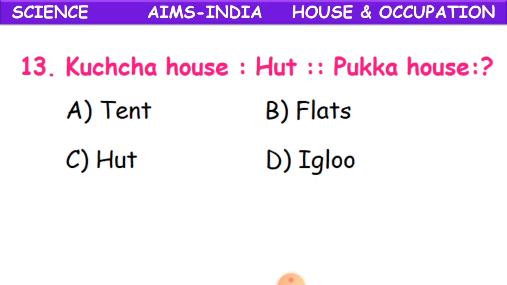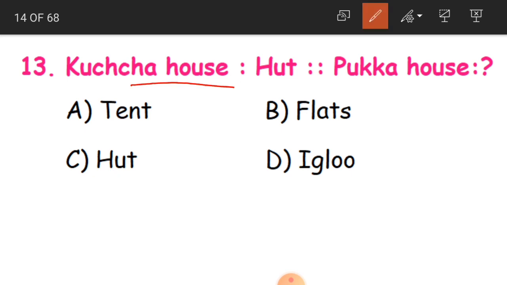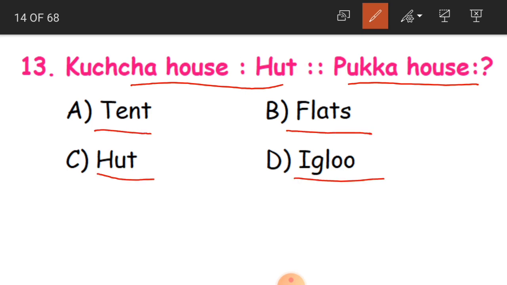Kacha house is for hut. Then Pakka house is for what? Either tent, flats, hut, or igloo. And the answer is flats, children. So where we are living, flats, those are called Pakka houses.